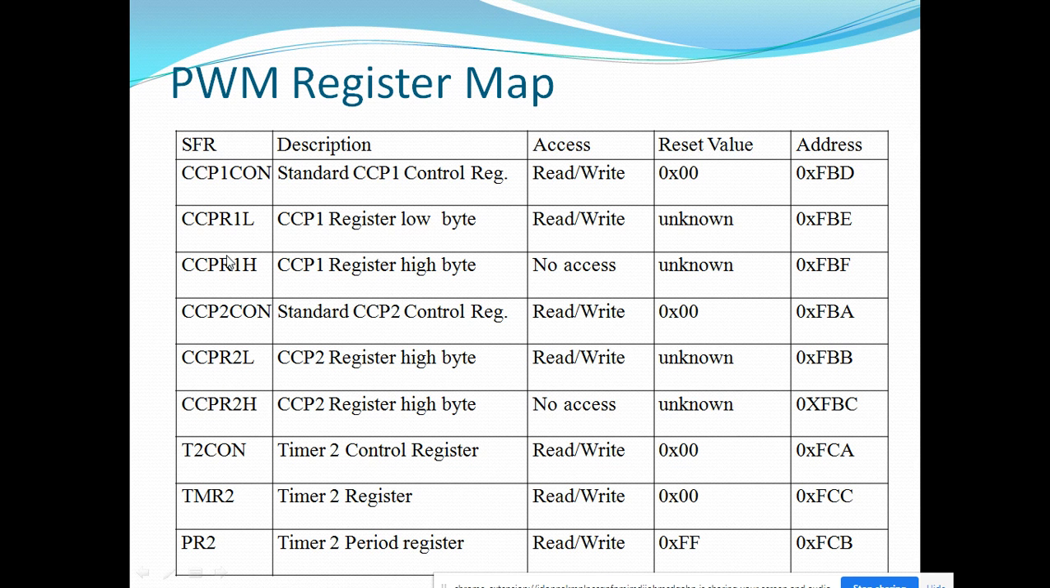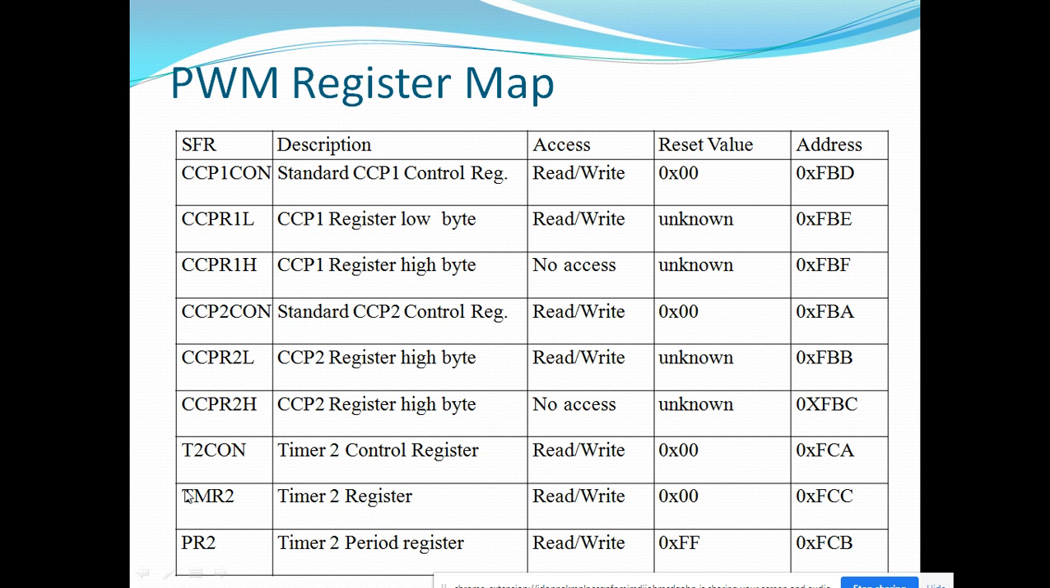For that, another two registers are there, CCPR2L and CCPR2H. This is the lower byte and this is the higher byte register, out of which only the lower byte register is available for the user. The user can write an 8-bit value into this register to set the duty cycle of the PWM output.